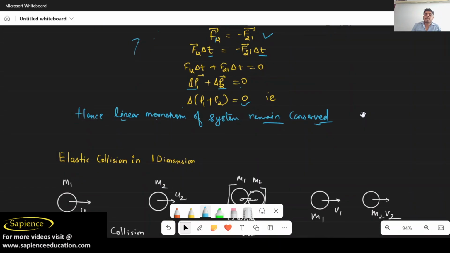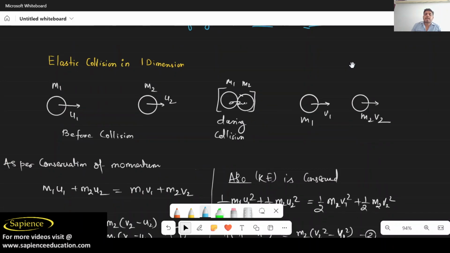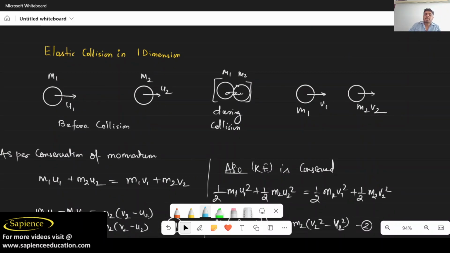Now I will talk about the elastic collision in one dimension. What is one dimension? It means we use only one axis, either the x axis or the y axis, whatever. So let us consider this is the x axis, and it has a mass m1 and u1 as the initial velocity, the condition before collision. Then m1 and m2 during the collision, and this is your m1 and m2 after collision, the condition after collision.